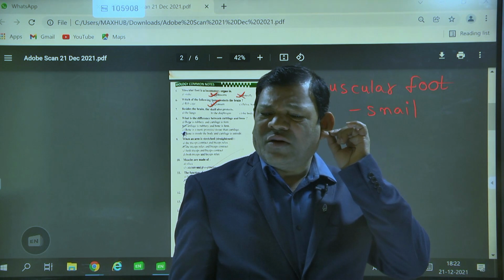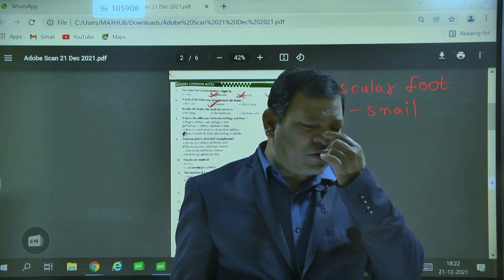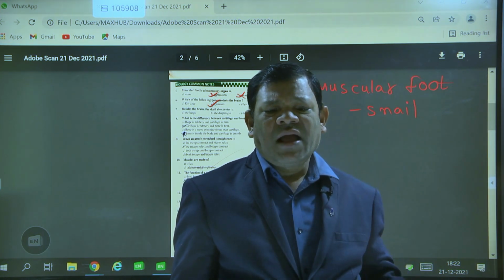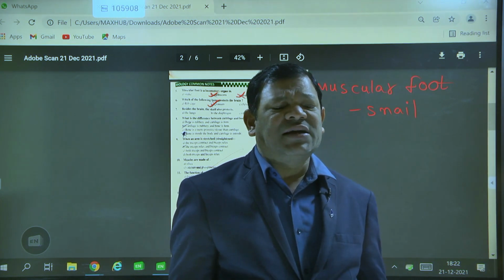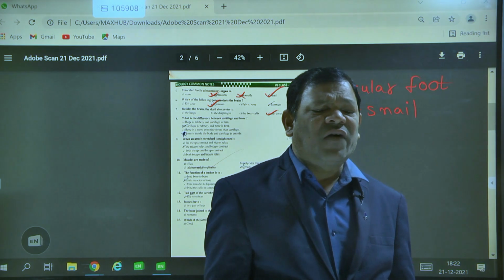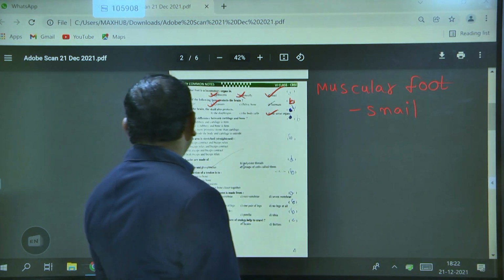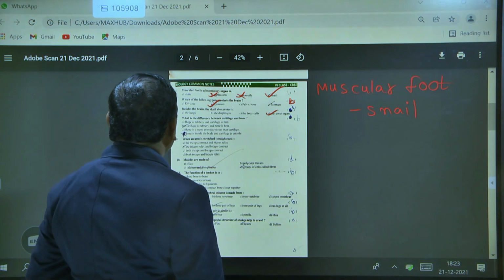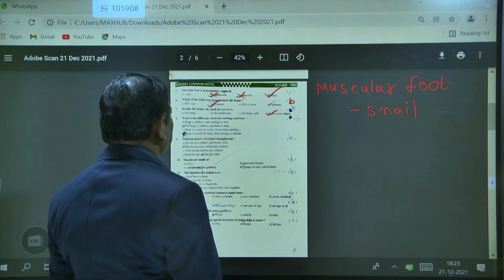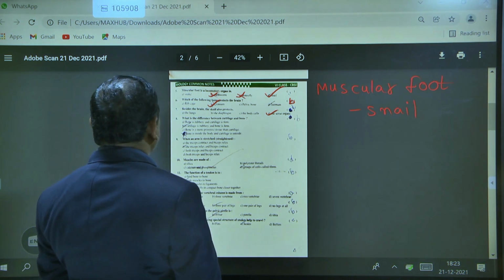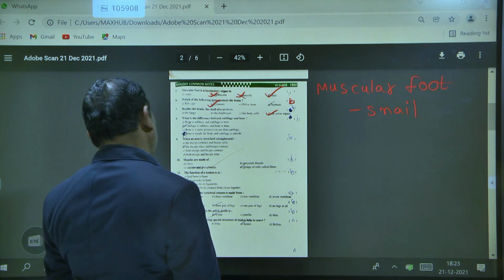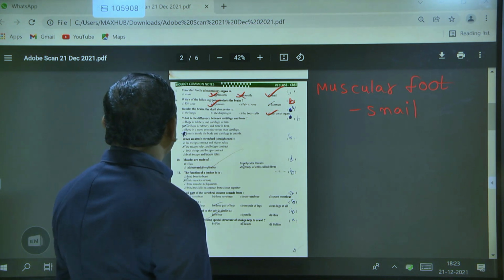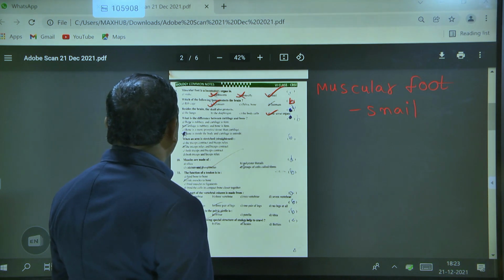The tip of the ears, the tip of the trachea, especially the ribs are made up of cartilage. So here, the first option says bone is rubbery and cartilage is fine. Wrong answer. The second says cartilage is rubbery and bone is fine. May be correct.